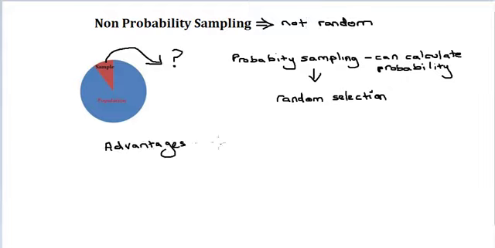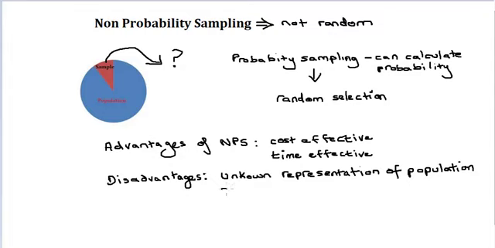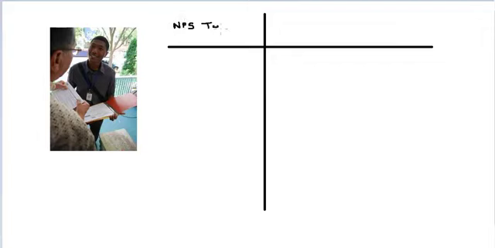Advantages include it's very cost and time effective. Disadvantages are you don't always know how well your sample represents a population, and you can't calculate confidence intervals or margins of error. Let's take a brief look at some types of non-probability sampling.